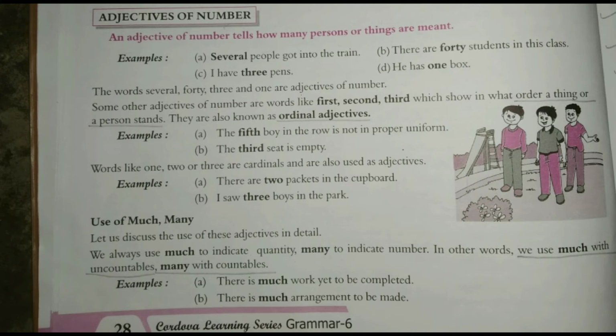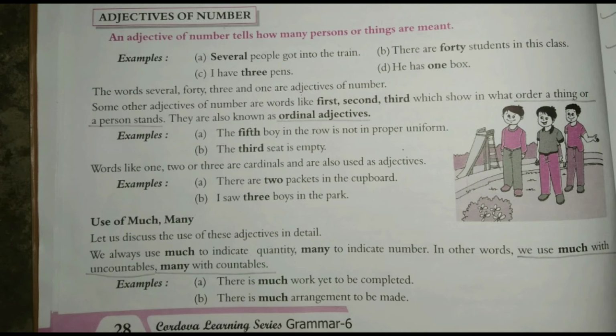Ordinal adjectives show what order a thing or a person stands in. I repeat this one. Some other adjectives of number are words like first, second, third, which show in what order a thing or a person stands. They are also known as ordinal adjectives. So ordinal adjectives tell us the position of the noun.